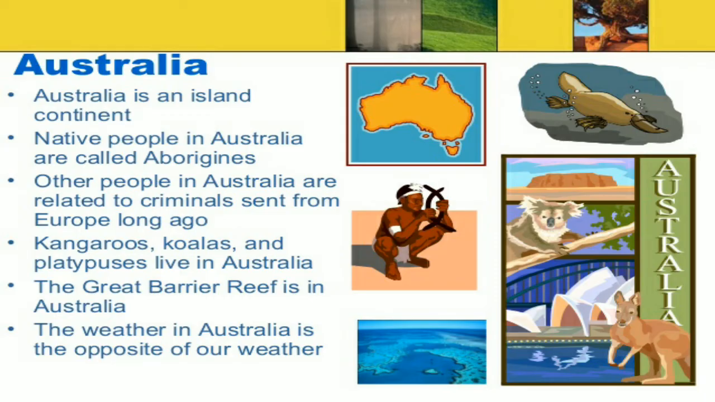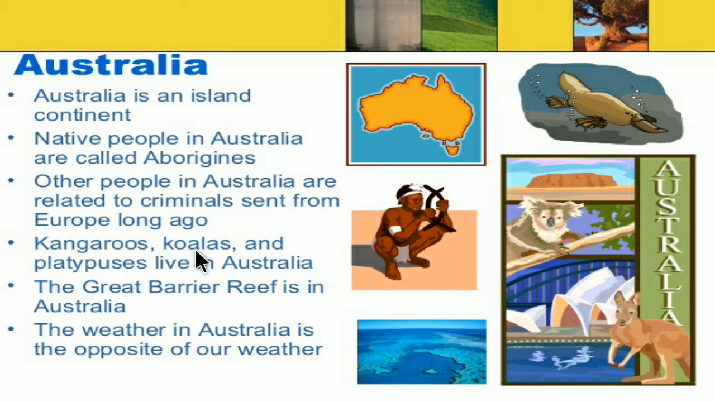In Australia we can see various things. Australia is an island continent, and the native people of Australia are called Aborigines. Other people in Australia are related to criminals and came from Europe long ago.